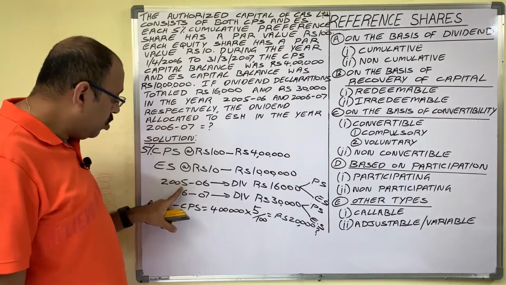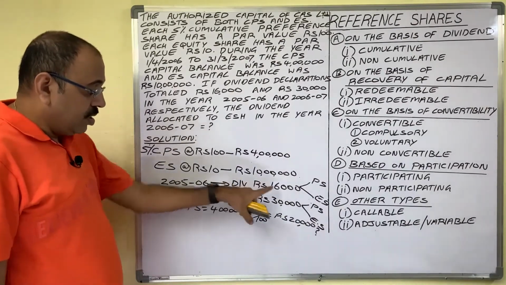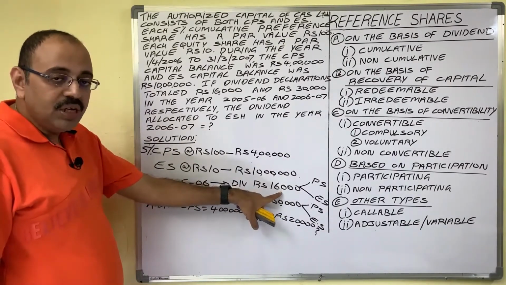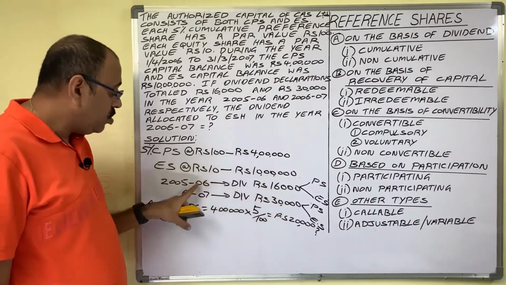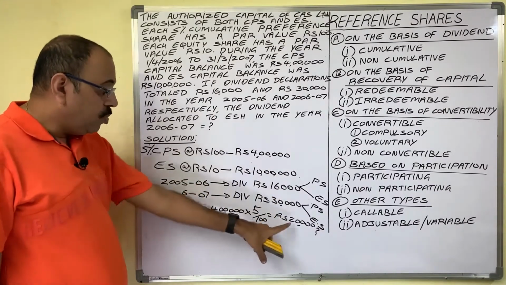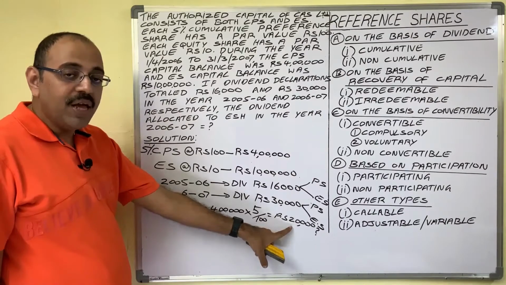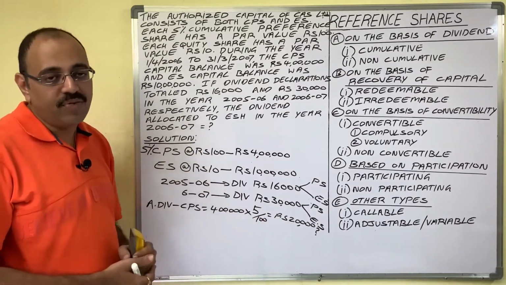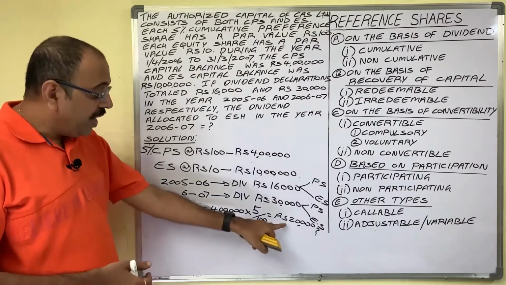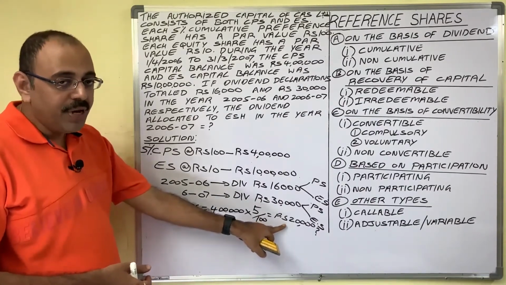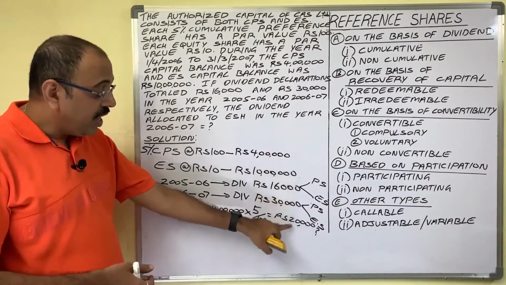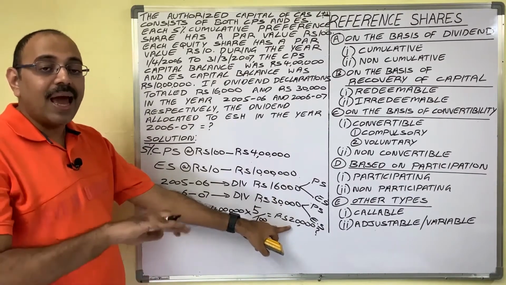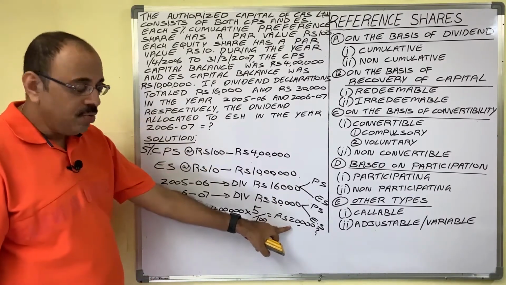Here in 2005 and 6 the company declared 16,000 dividend, and to cumulative preference shareholders the company has to pay 20,000. So there is not enough profit. In case of inadequate profit, what does the company do? The dividend arrears are carried forward to the next year, no?